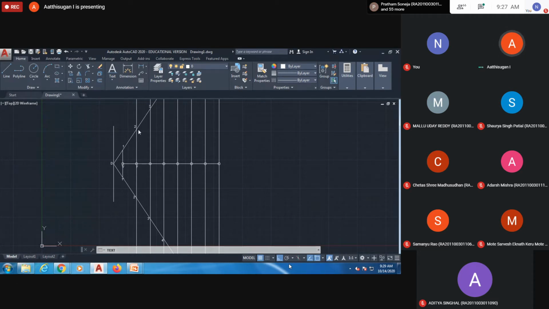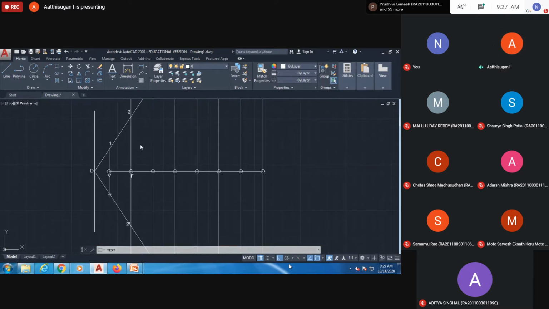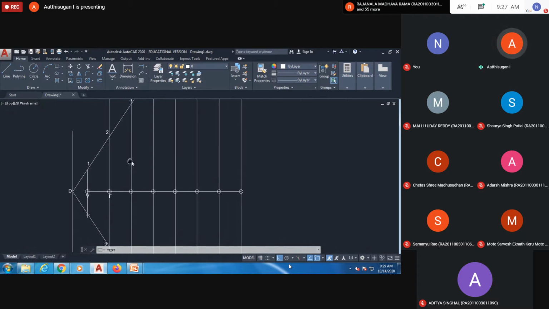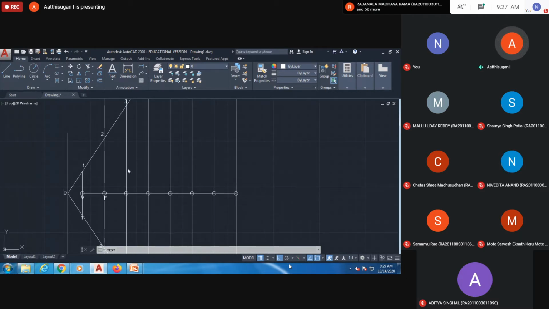You can take the distance here and mark the intersection lines. F is the center, so we will be coming to the same point only, for this and that. Next, we come to here, which will vary. Suppose I'm taking this distance. Imagine this will be 30. So F is the center.